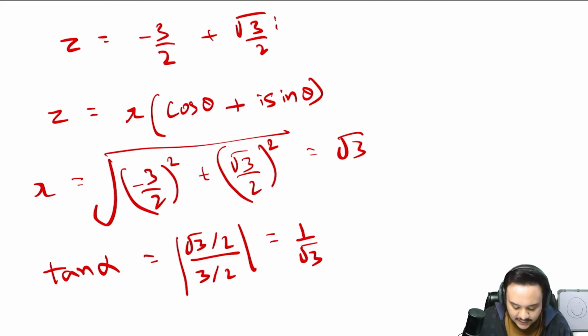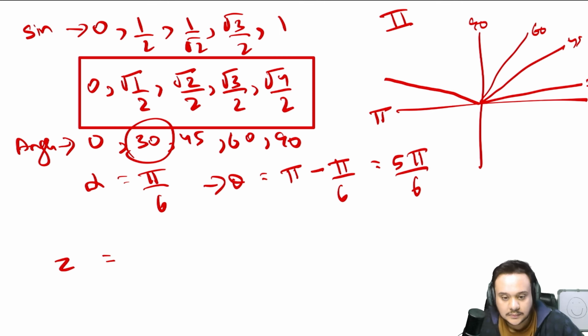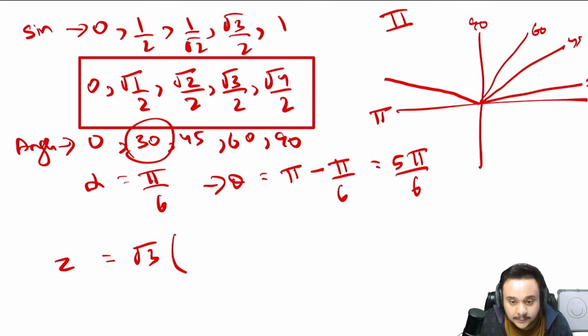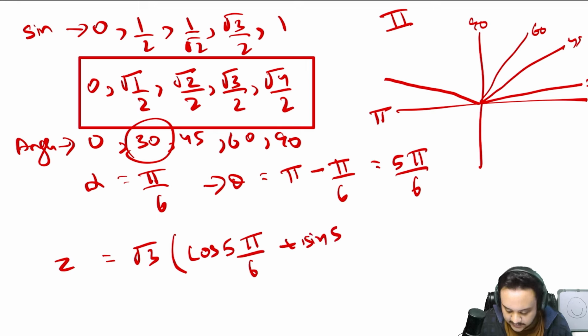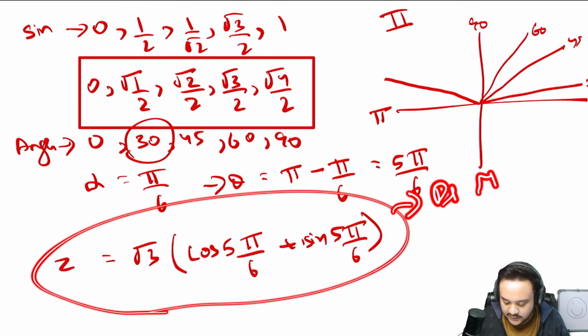Now you have everything that you needed. You just have to plug it into the actual equation. So z is equal to root 3 multiplied by cos 5 pi by 6 plus i sine 5 pi by 6. Now finally on this equation we can use De Moivre's theorem. So just apply it.